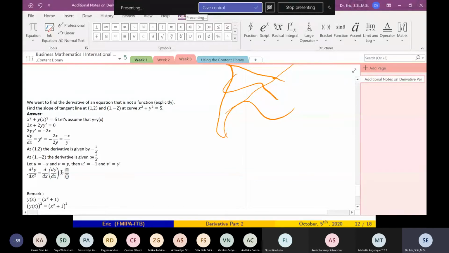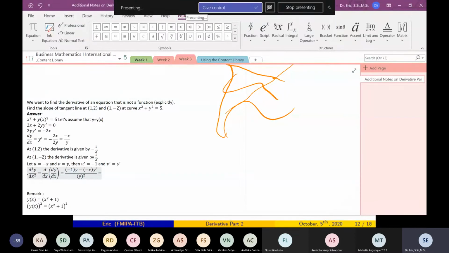So the derivative is u prime v minus u v prime, divided by v squared. I can simplify it further.